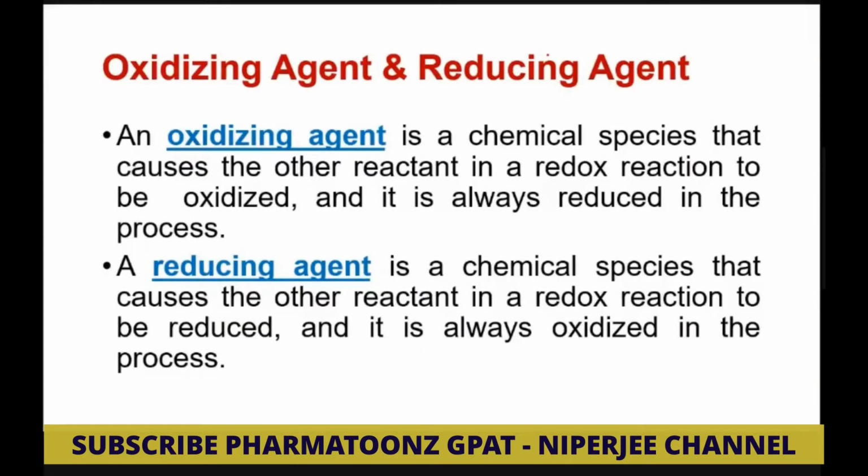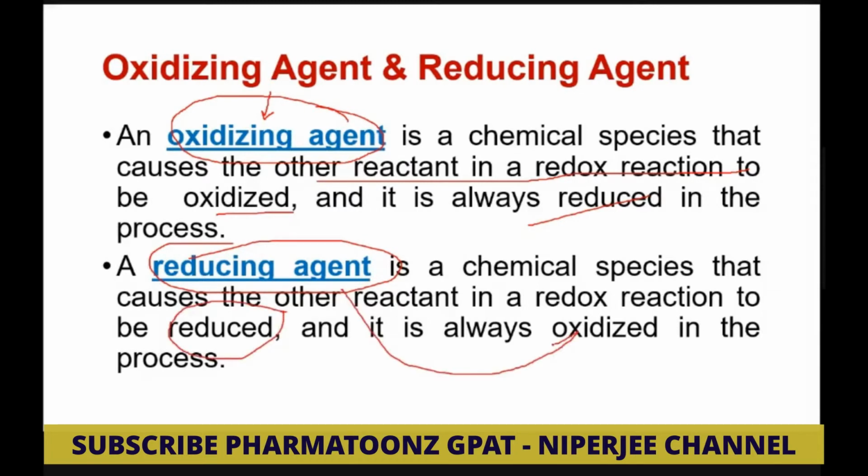Now what do we mean by oxidizing agent and reducing agent? An oxidizing agent is a chemical species that causes another reactant in a redox reaction to oxidize, and itself is reduced. Same way, a reducing agent causes the other reactant present in the redox reaction to be reduced, and itself is oxidized, vice versa. That you have to remember.